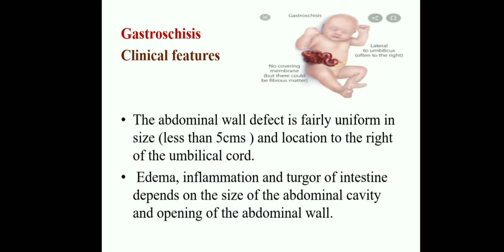If the opening is more than 4 centimeters or below 5 centimeters, the abdominal wall is edematous, and the protruded organs are exposed to the external environment, so there is edema, inflammation and turgor of the intestines, because there is no covering layer over the exposed intestine. Did you get my point? Okay, these are the clinical features.